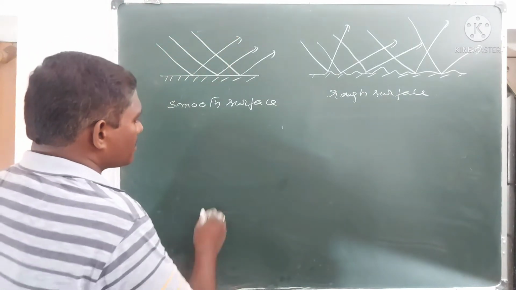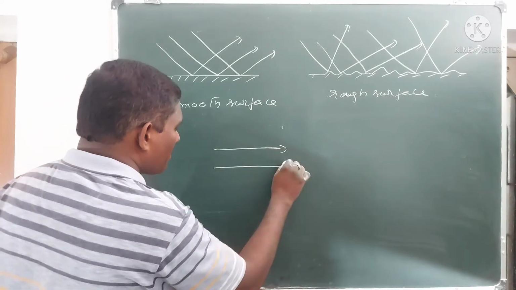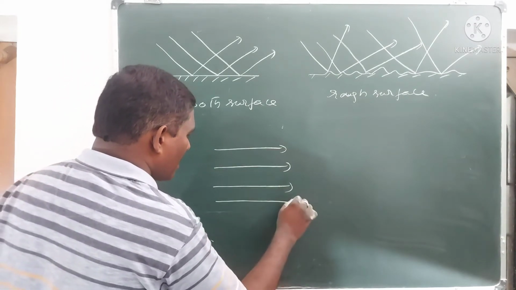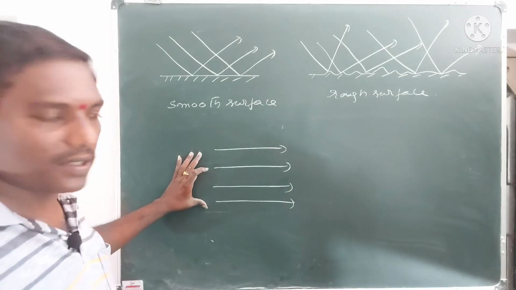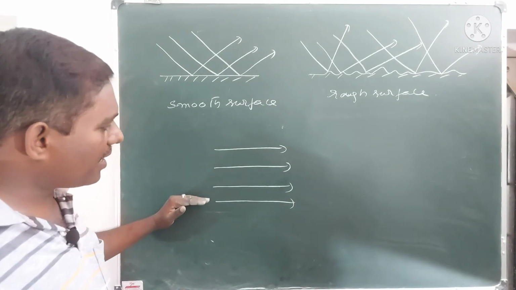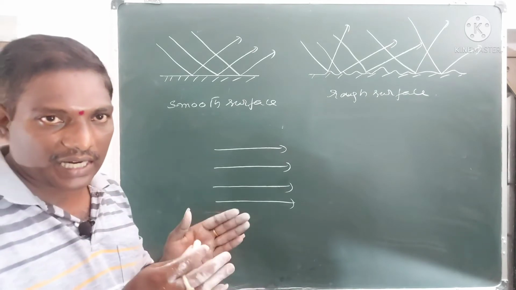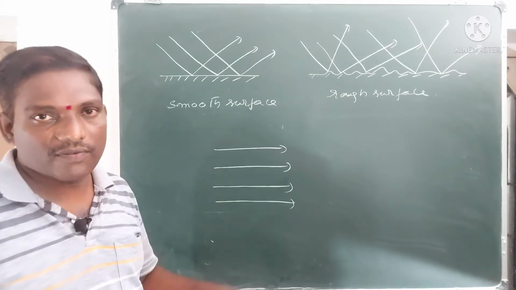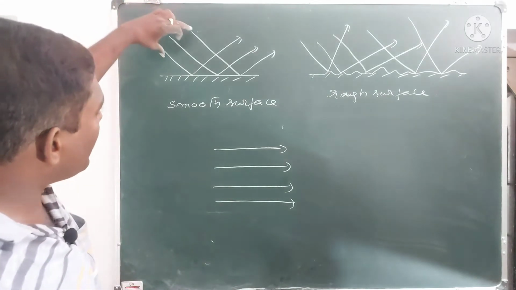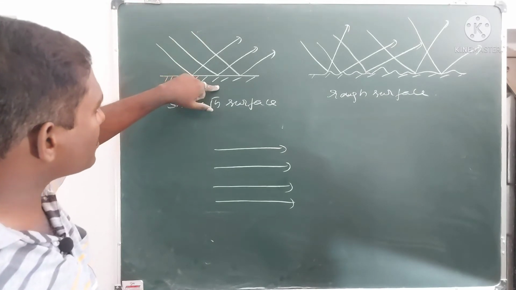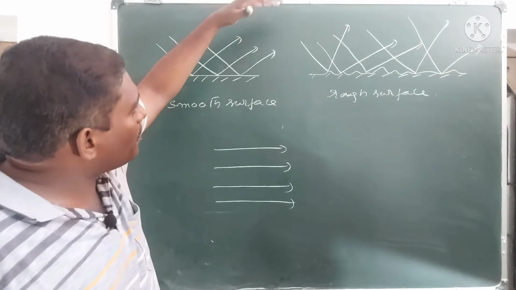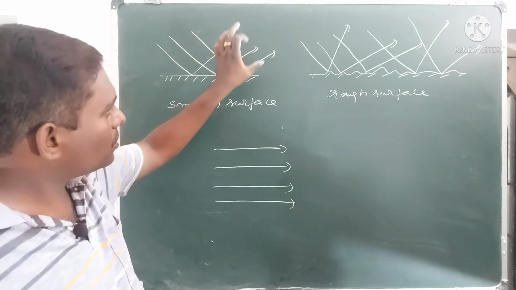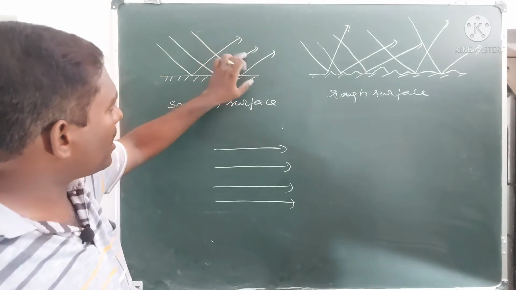A parallel beam of light means a group of light rays which are traveling in a parallel manner. If a parallel beam of light is falling upon the smooth surface, all the reflected rays are also a parallel beam of light.